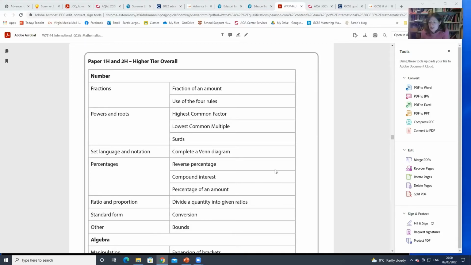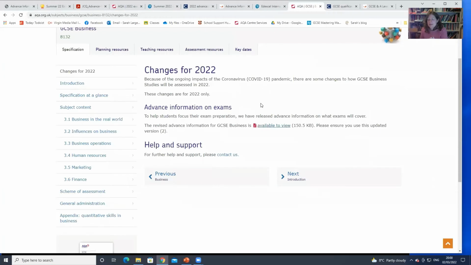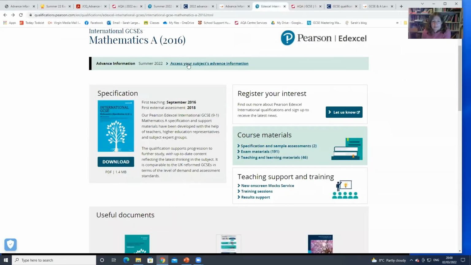Yeah, and does anyone have a particular advance notice subject or exam that they would like to have a look at or have us go through? Because if we look at another one, it may as well be one that's useful to somebody here, so put in a vote if you want. But should we have a look at one of the science ones? Yeah, I was going to say probably the IGCSE sciences are the other big one, aren't they? Yeah. So let me.